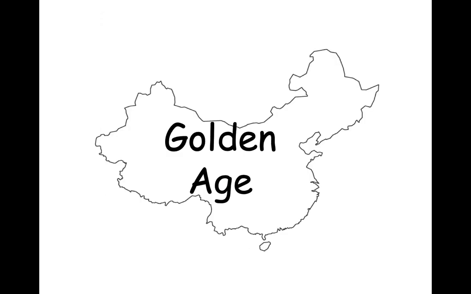Please make a vocab card if you haven't done so for the word golden age. A golden age is a time period of wealth or great achievement. The Han Dynasty is going to enter China into its first golden age. There are going to be many accomplishments, and they're going to achieve great wealth through trade. And so that's why we have to understand this term, the Golden Age, because the Han Dynasty will be a golden age in China's history.